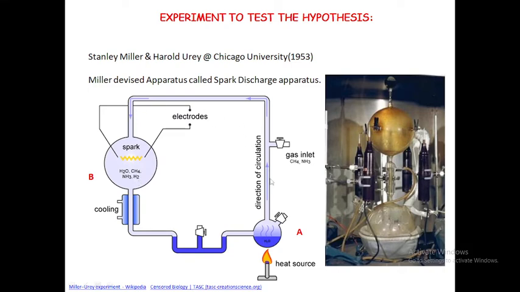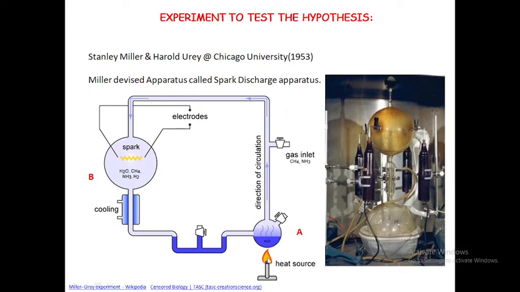This entire assembly was connected, and there was a condenser behind flask B. The whole apparatus was connected to a vacuum, so that there was no exchange of the outside environment with this reaction.